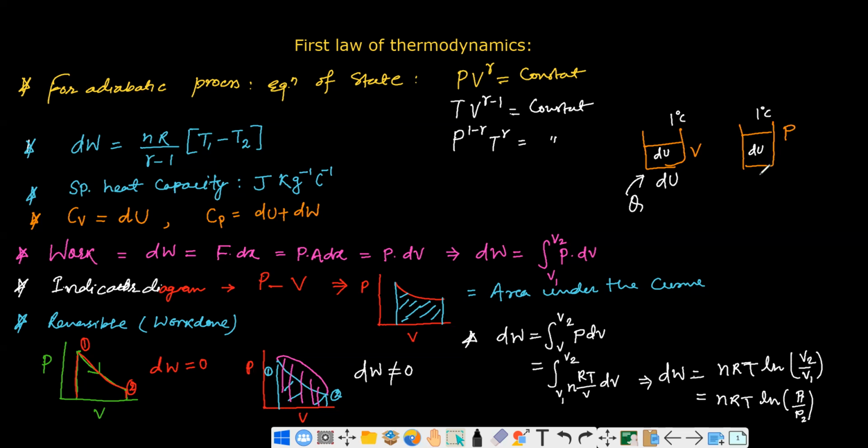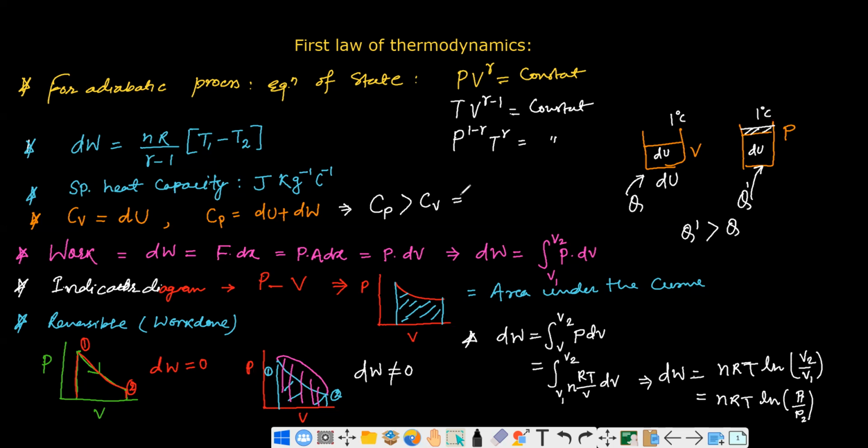Okay, but in here supplied heat energy will be utilized to change the internal energy as well as doing some work. It does some work as well. That's why this magnitude, this q dash must be greater than q. That's why here what we can say is this Cp is greater than Cv.